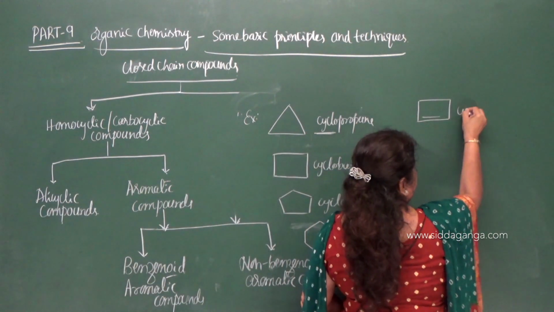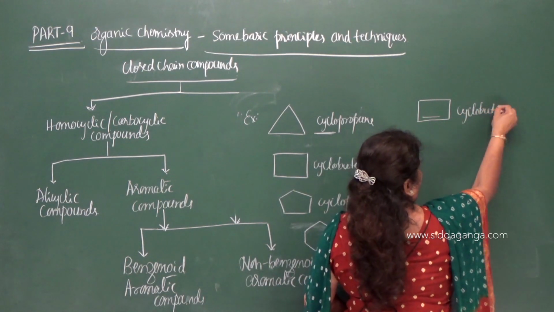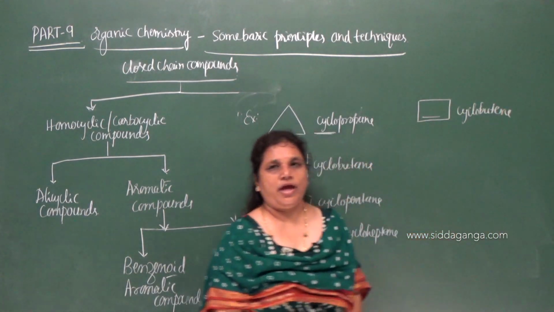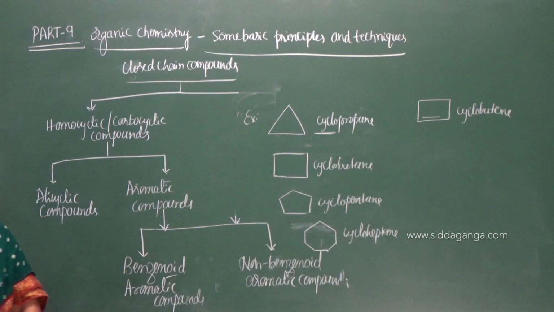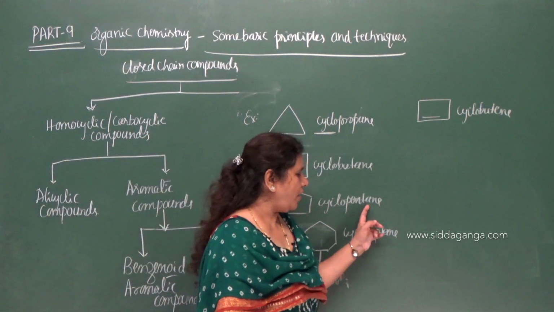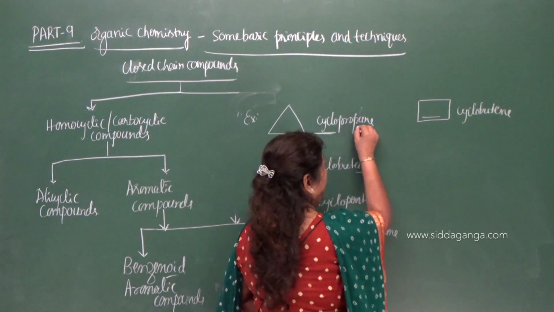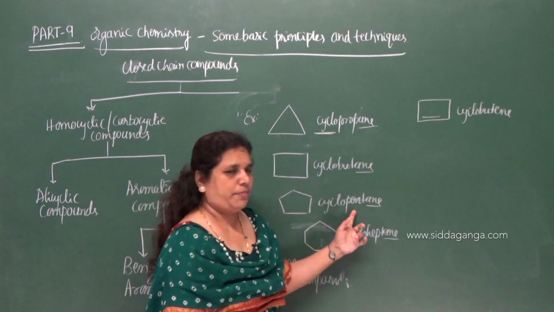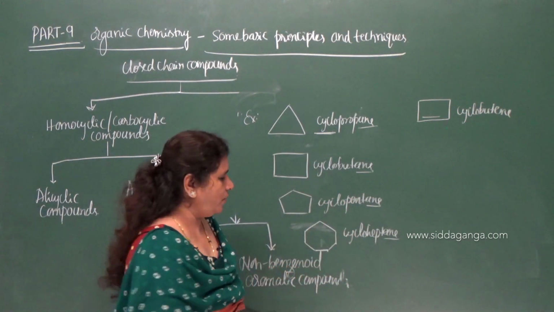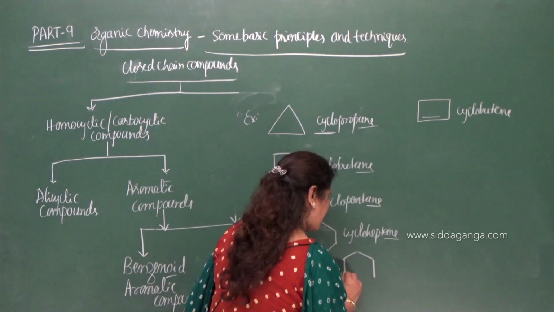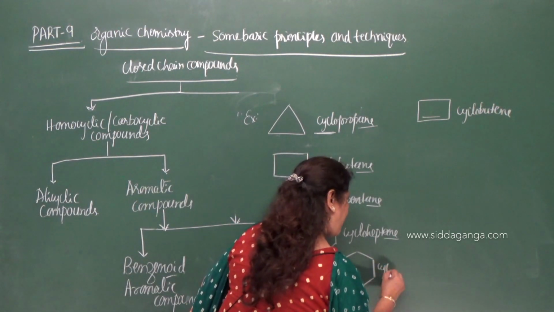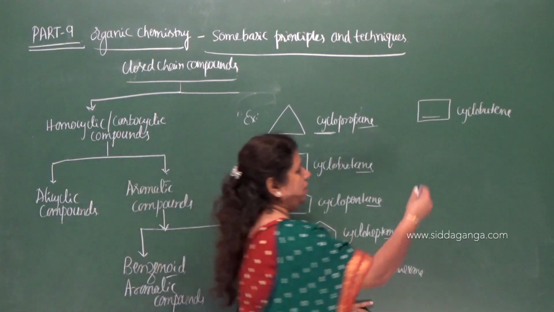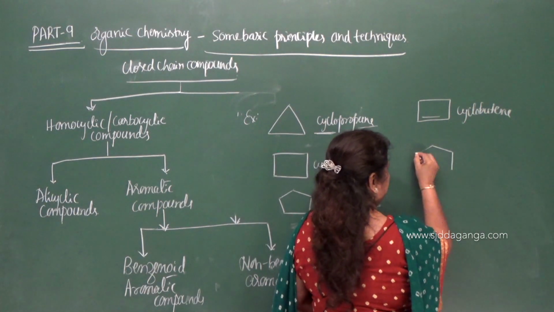Now, let me give cycloalkenes. Cyclobutene. Why is it butene? Because there is a double bond, therefore we have to use the suffix -ene, and if a single bond is there, then you have to use the suffix -ane. Ethane, ethene. Similarly, cyclopropane, cyclobutane, cyclopentane, cycloheptane, and even you can give cyclohexane. What is cyclohexane? Containing 6 carbon atoms. Cyclohexane. Now, let me give one more example for this.